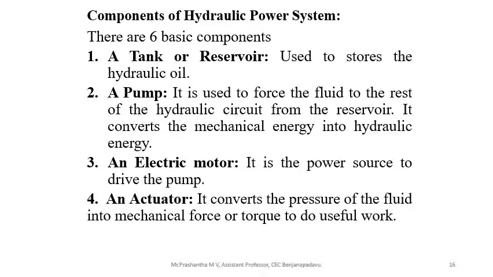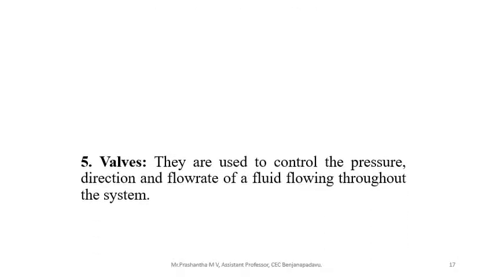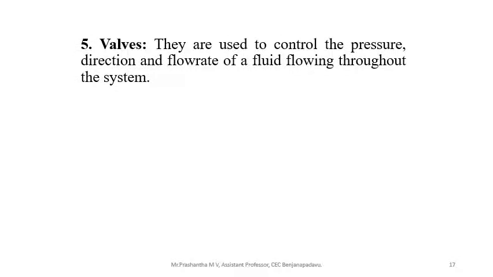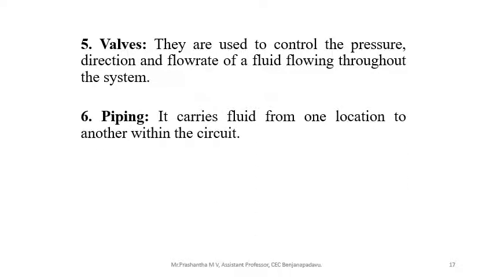Fourth part, actuator, it converts pressure of the fluid into mechanical force or mechanical torque to do useful work. Fifth part, valves, they are used to control the fluid pressure, fluid direction and fluid flow rate throughout the system. And last part, piping, it carries fluid from one location to another within the circuit.